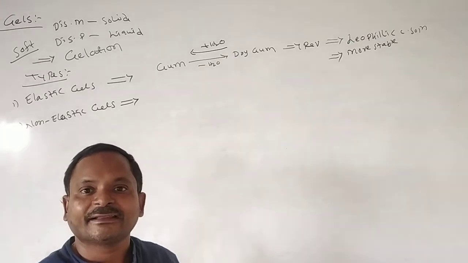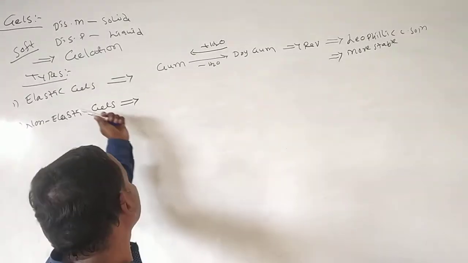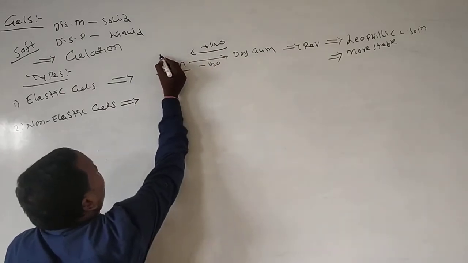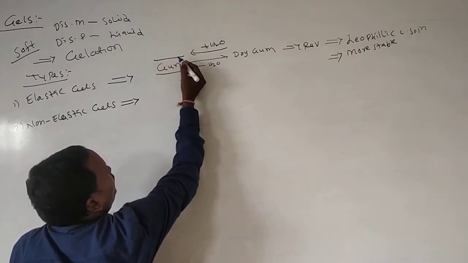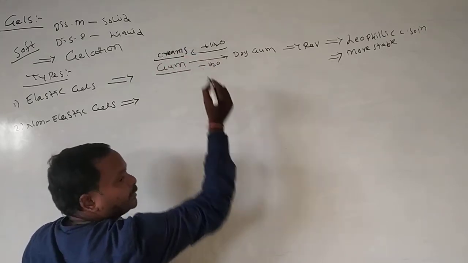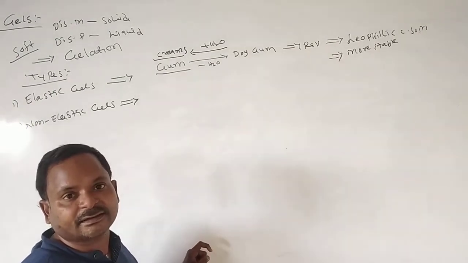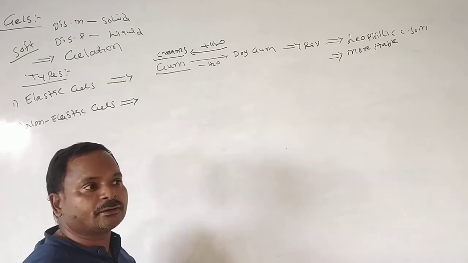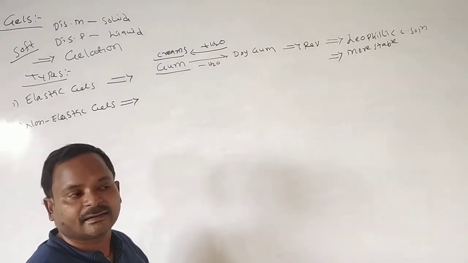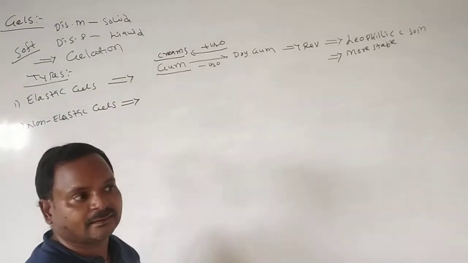Chocolates are the best example for elastic gels. Ice creams also. Ice cream, if you leave it outside, what happens? It will change into liquid state. If you put it in the fridge, it retains its previous properties, that means it solidifies. Such type of materials we call elastic gels.